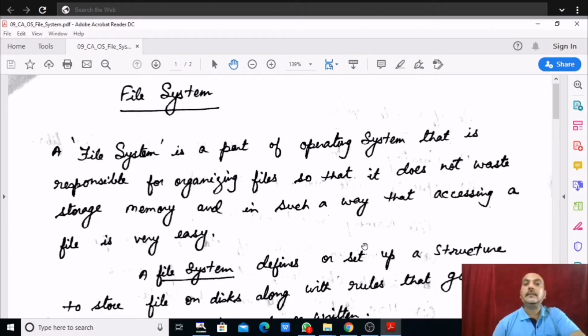All these are done by us. So when all these operations are done by us, then who takes care of all these operations? Operating system. And in operating system, this specific file system takes care of all the file handling, right? It handles the file, this file system.